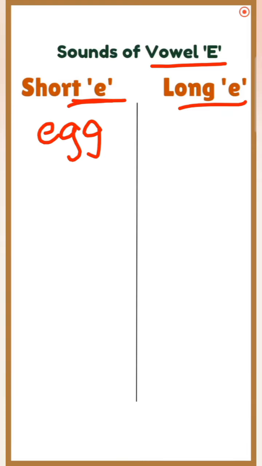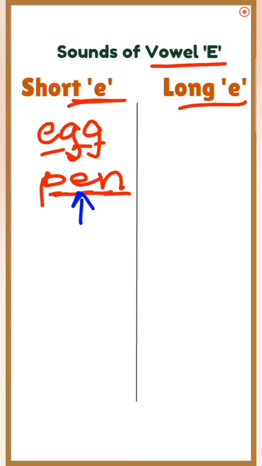Egg. E sounds eh. G sounds G. E, G, G. Egg. Okay. Next. P, E, N. P sounds P. E sounds eh. N sounds N. P, eh, N. Pen. P, E, N. Pen. Okay.